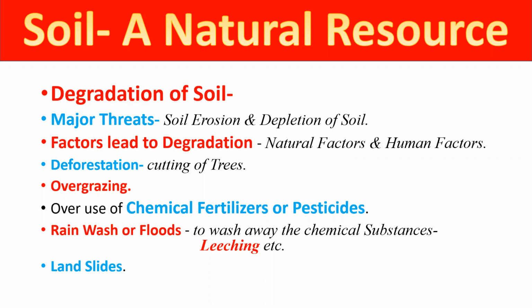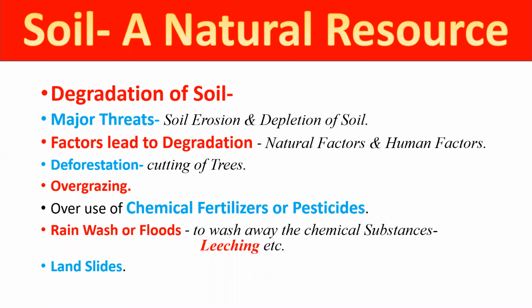It means the soil becomes less fertile. So if we are overusing them, we are making the soil infertile. Right, students? The next one is rain wash and flood areas. These areas wash away the chemical substances of the soil. That is called rain wash area and flood area.